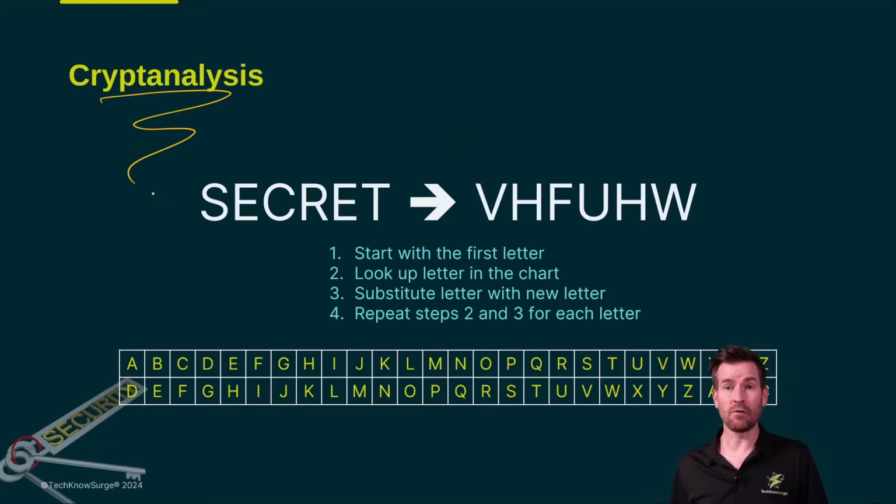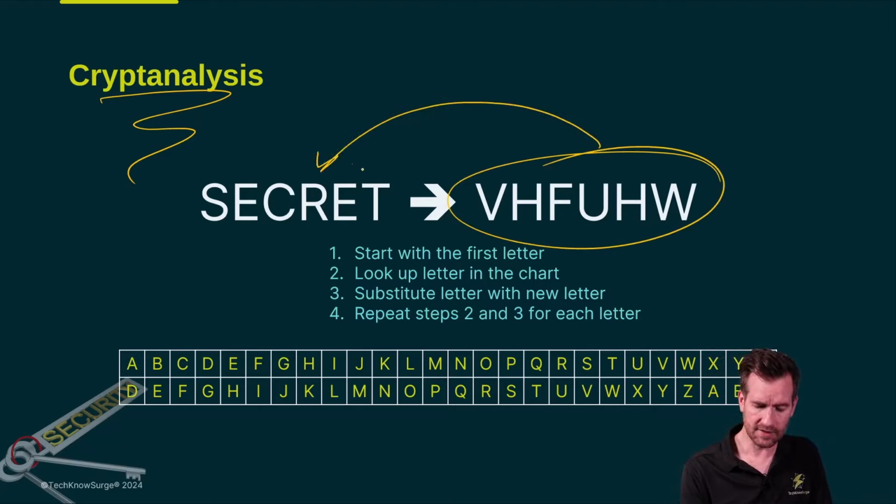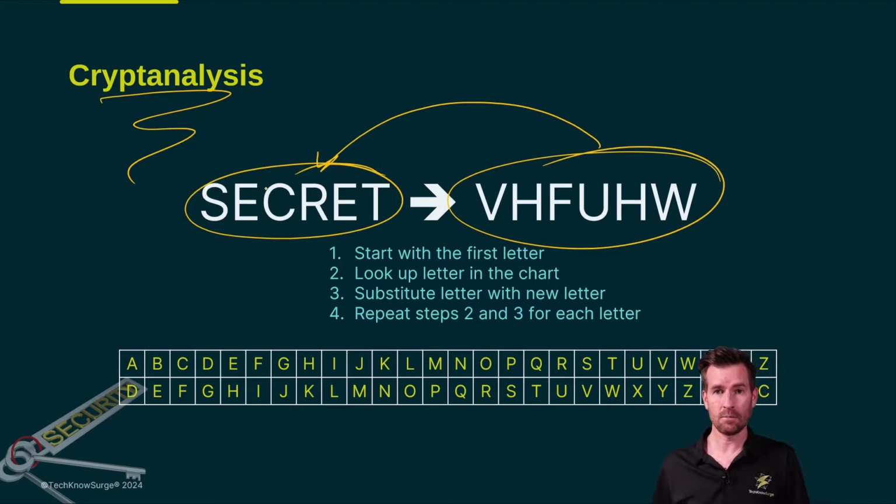Cryptanalysis is the art of reverse engineering or decrypting things without knowing all of the variables that go into it. So in an example here, we have our ciphertext right here, being able to reverse engineer to find out what our plain text is without knowing all the details of how to decrypt this.